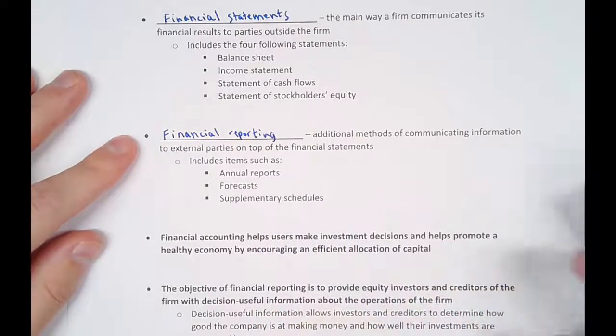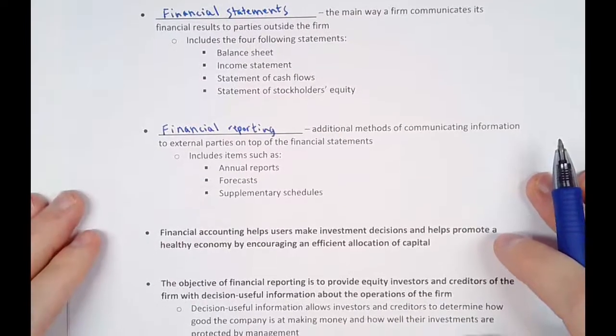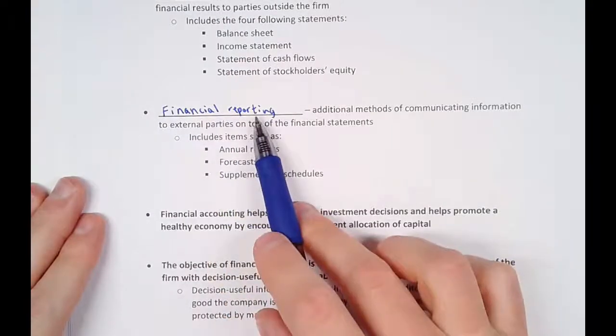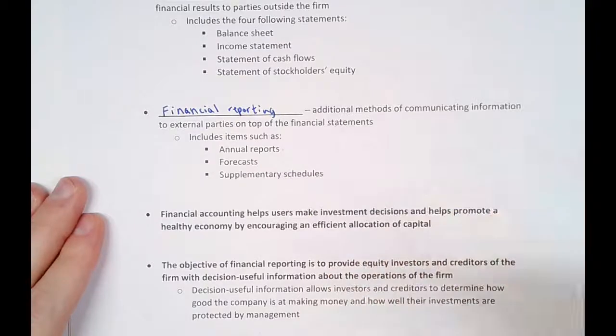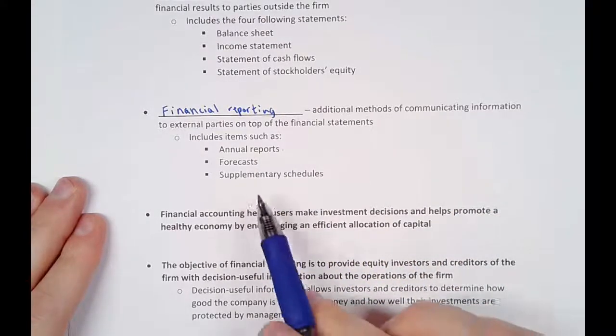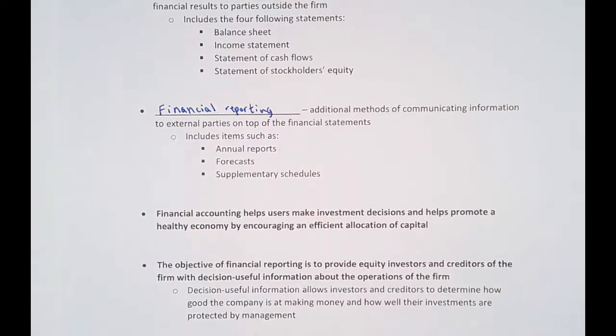This would include items such as annual reports by a company, forecasts, or supplementary schedules, meaning they're disclosing information about their future cash flows, or giving you more detail about a specific transaction.